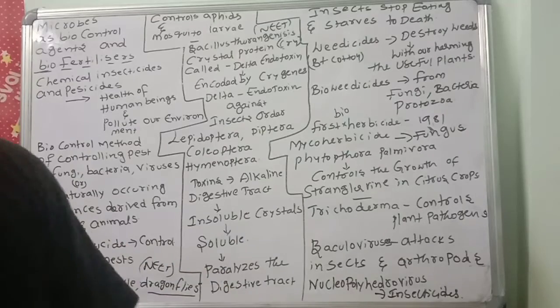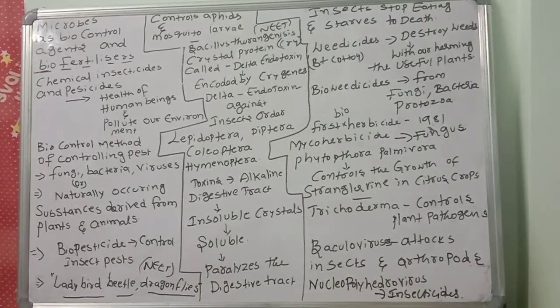Remember all these points. They control narrow spectrum insects, that's why they are called narrow spectrum insecticides. Nucleopolyhedrovirus is the best example of a narrow spectrum insecticide.